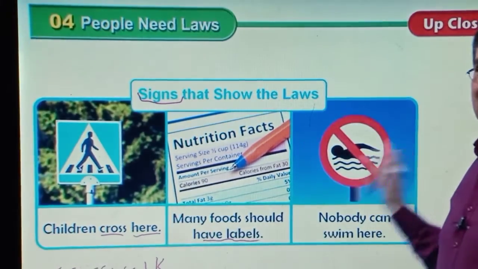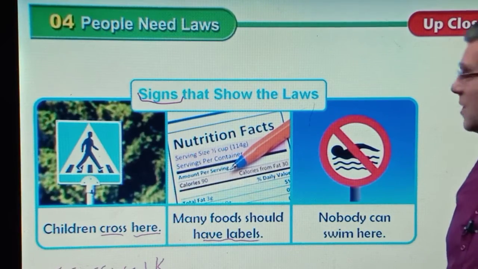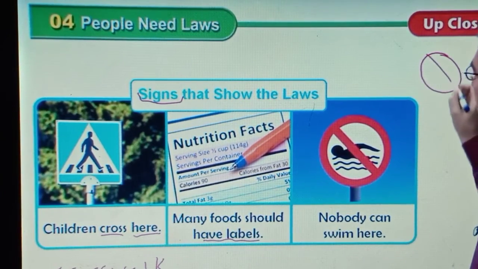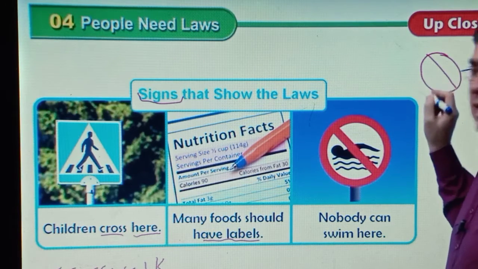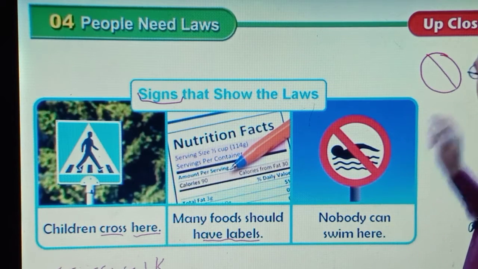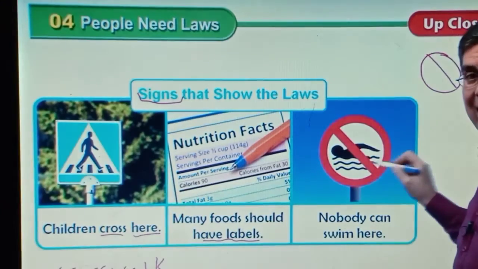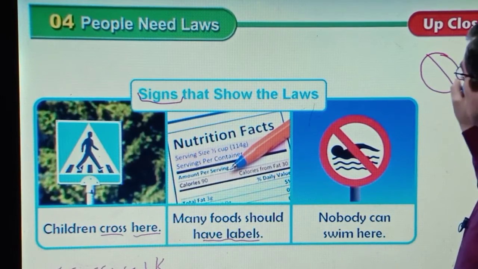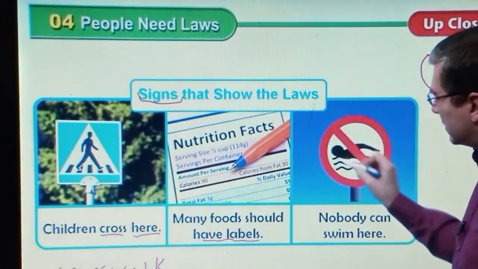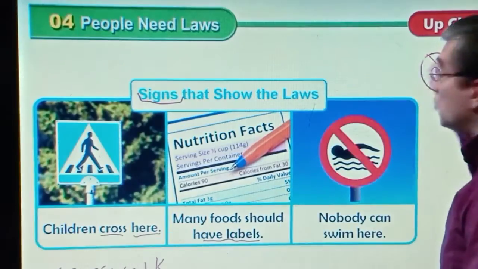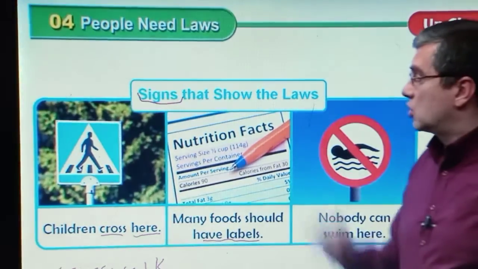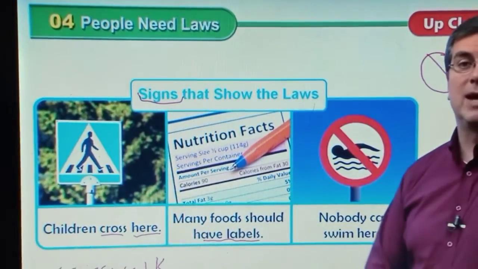Okay, over here, another sign. It's easy to figure out. It's a very common symbol. When I see something like that, it means do not. There's a picture there, so do not do many things. It's like two symbols. One symbol, then you see a picture of an action. That's another symbol. We do not do what the action shows. Here, nobody can swim. There's a picture of someone swimming, and there's a do not swim. Nobody should swim in that place.